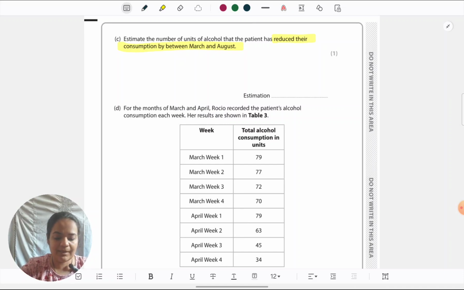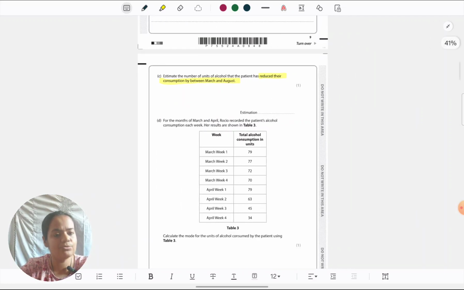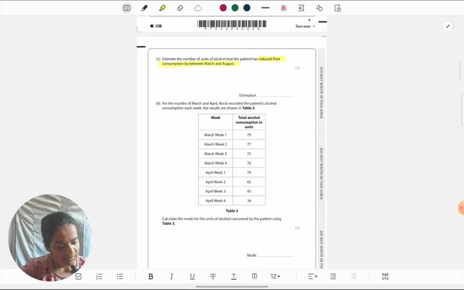They want us to calculate the mode for the units of alcohol consumed by the patient using table 3. Only advice I can give you, I know it's very simple, is don't confuse mode, median, mean. Again, as obvious as it sounds, students do these things. So make sure you're not doing that.